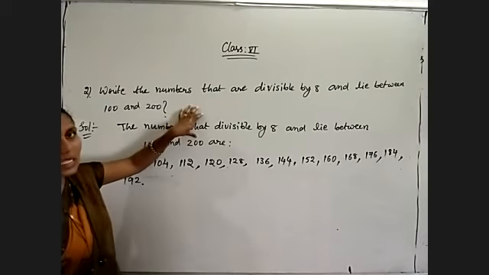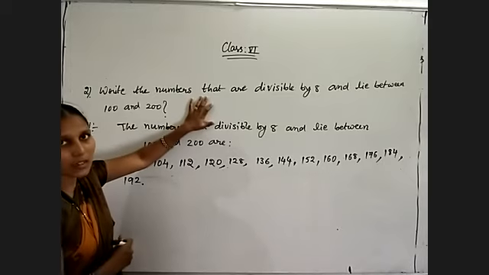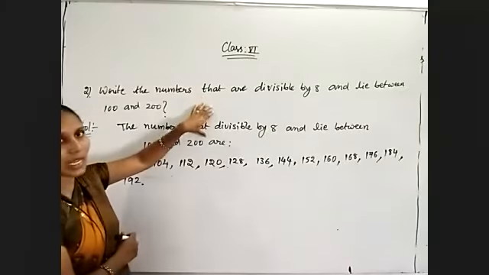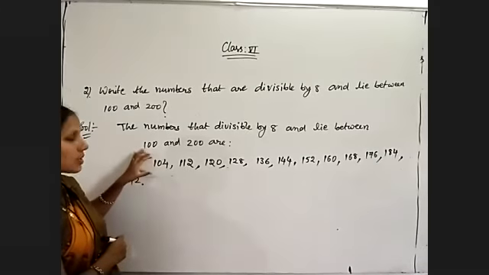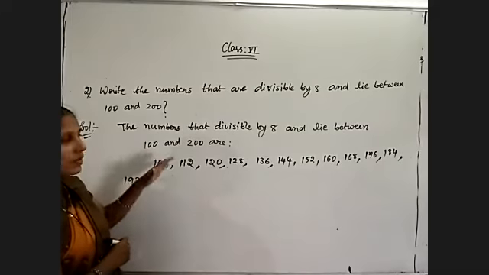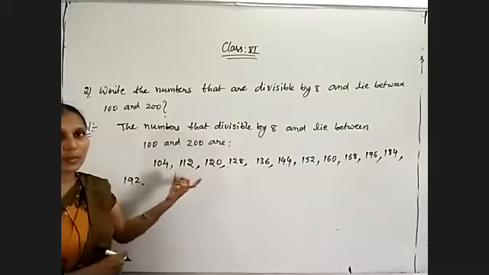So whenever they are asking, try to write what is the divisibility rule. They are asking for the divisibility rule of 8. Suppose 4 is given. 104 is the first number which is divisible by 4, and the next number will be 104 plus 4, that is 108. Multiples of 4 we must write.